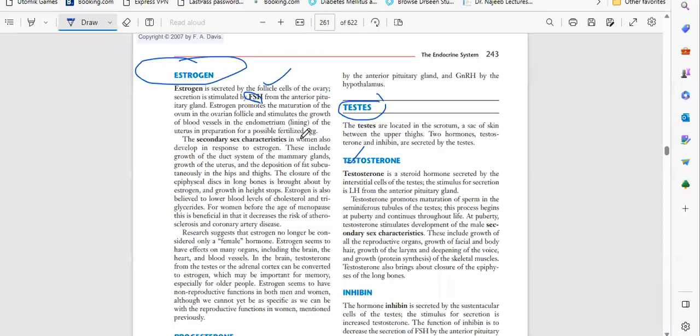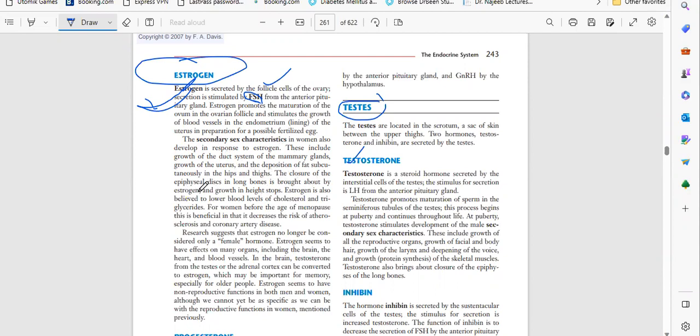The secondary sex characters in women also develop in response to estrogen. The first function is to develop the fertilized egg, and the second is the development of women's characters. This includes growth of the ductal system of the mammary glands, growth of the uterus, and deposition of fat in the hips and thighs.